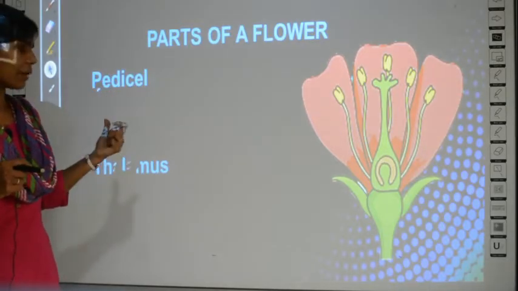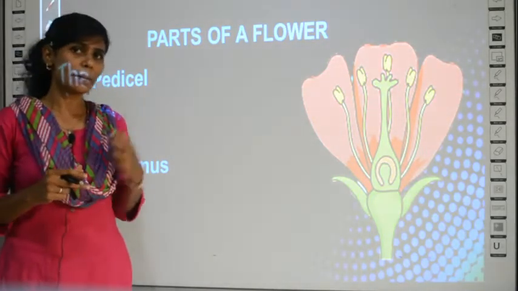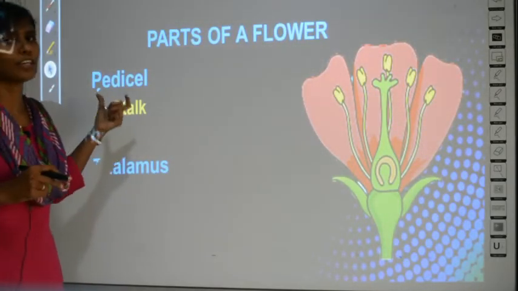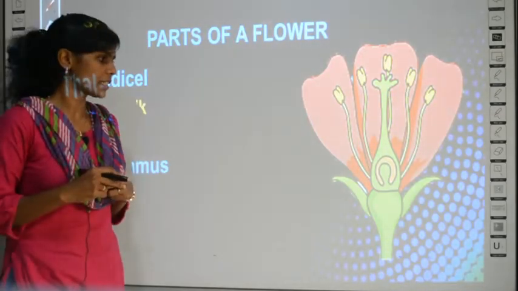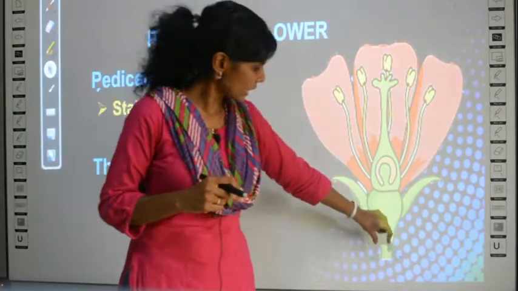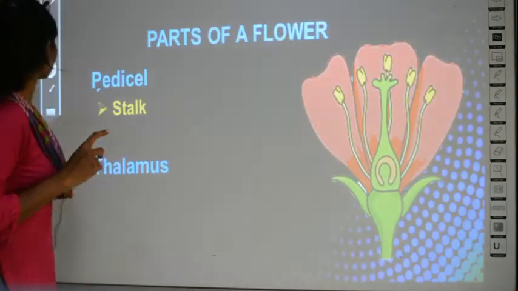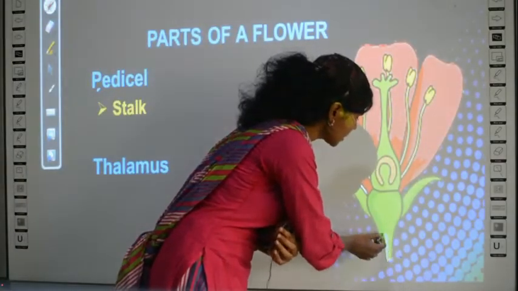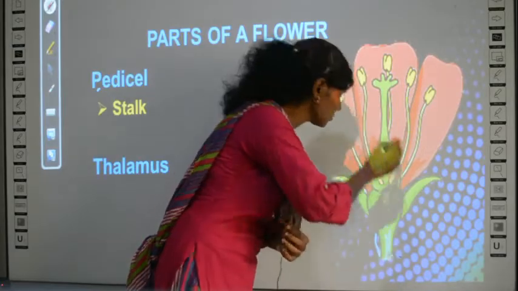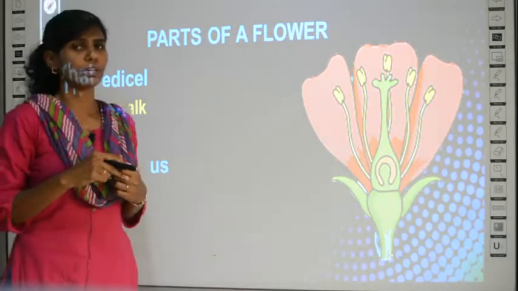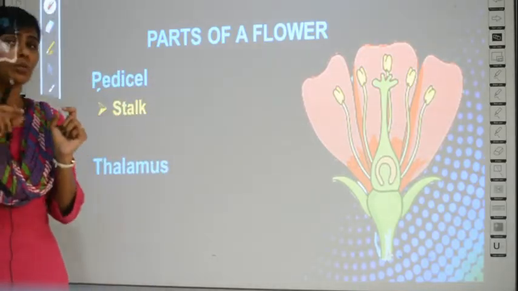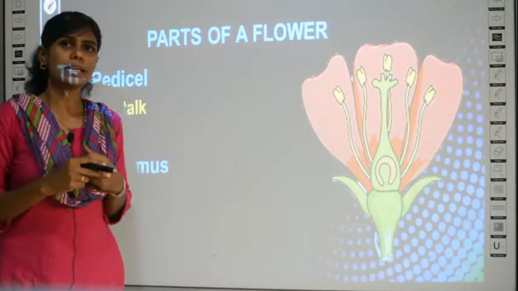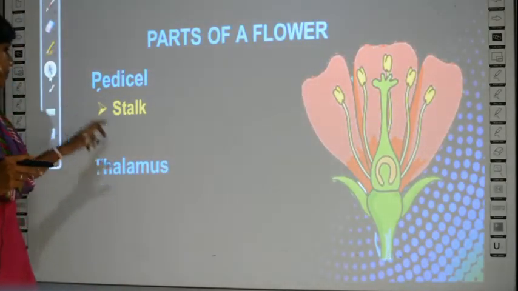Pedicel and thalamus. Have you heard these words? What is pedicel? The stalk of a flower is called the pedicel. What is a stalk? You have a stick-like structure like this, no? So this is the pedicel. This stick-like structure which connects the flower with the stem is called the pedicel. Clear?